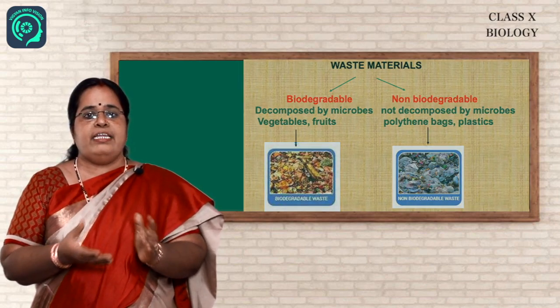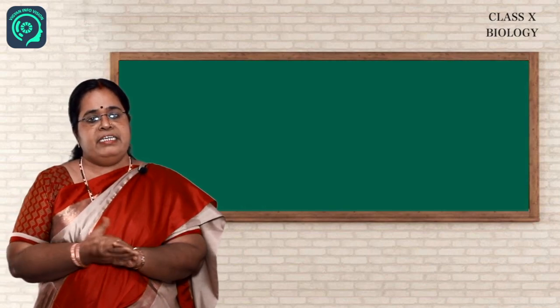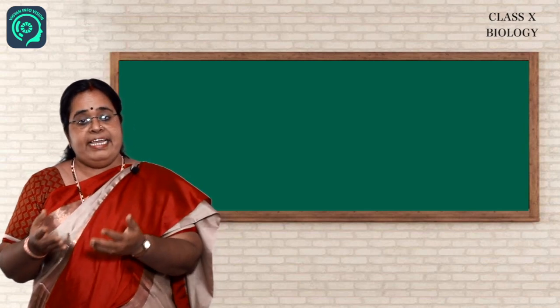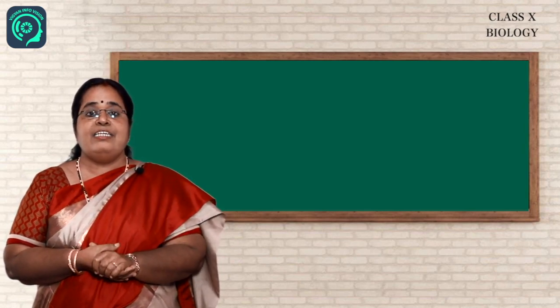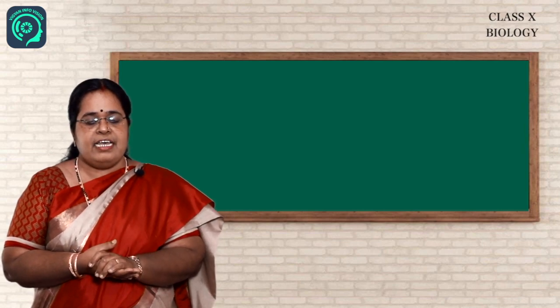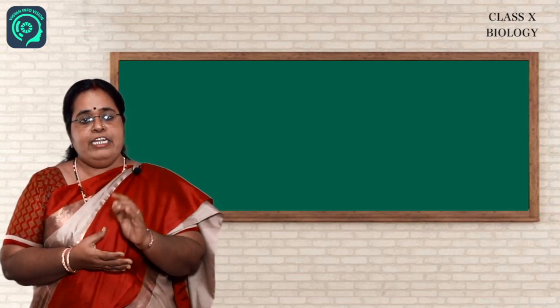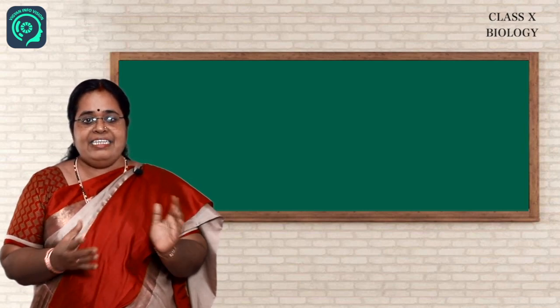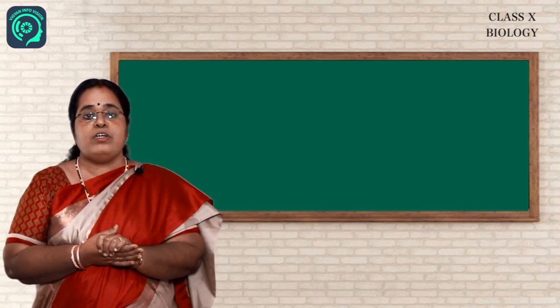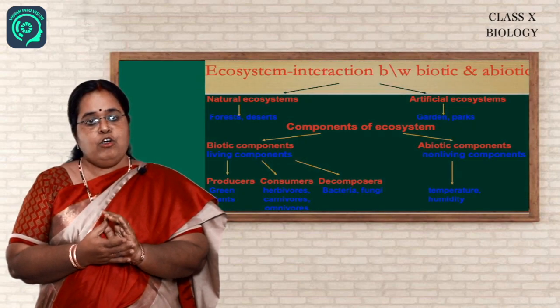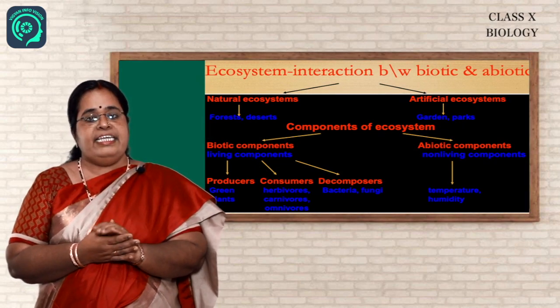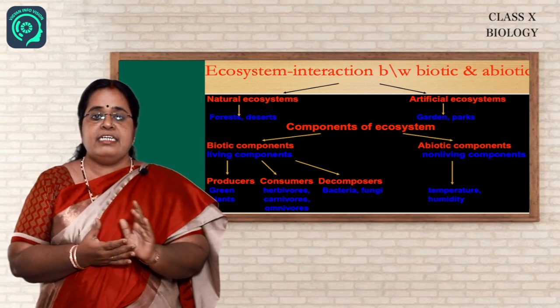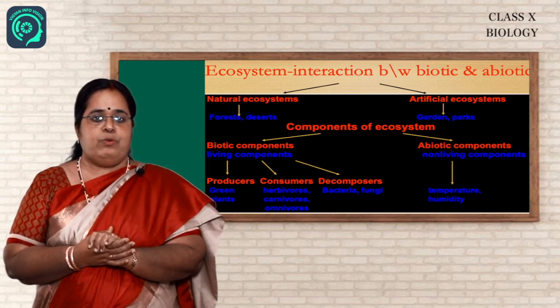Now, what is environment? Environment means the habitat or the place or the surroundings in which an organism lives and thrives. In order to make the environment a harmonious, balanced one, we need to know what is an ecosystem. Ecosystem is nothing but the interaction between certain components in our environment.